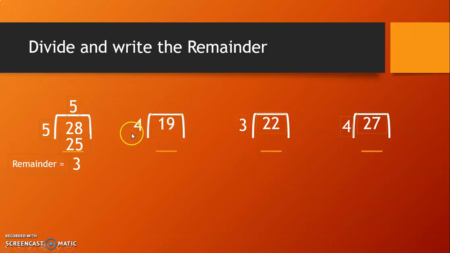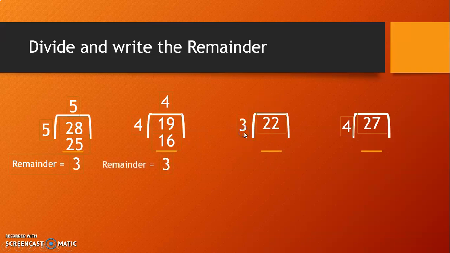1 times 4 is 4, 2 times 4 is 8, 3 times 4 is 12, and 4 times 4 is 16, 5 times 4 is 20. 20 is again greater than 19. We can't write a greater number here, so we will go one step back. What we will write? We will do 4 times 4 is 16. 19 minus 16, 3. 3 is the remainder.